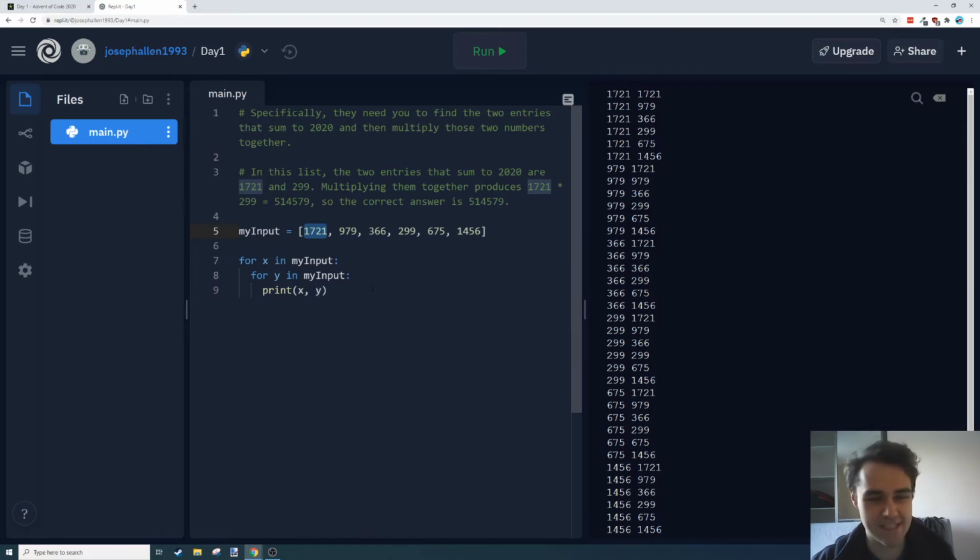I was like, why is that starting on the next one? And then you can see it iterates through on y for all the combinations until it finds it. That doesn't make sense. My brain's still processing it. So it's iterating through this entire list, and then when it's finished iterating through that list, we go back to this outer for loop where it increments that one to 979.